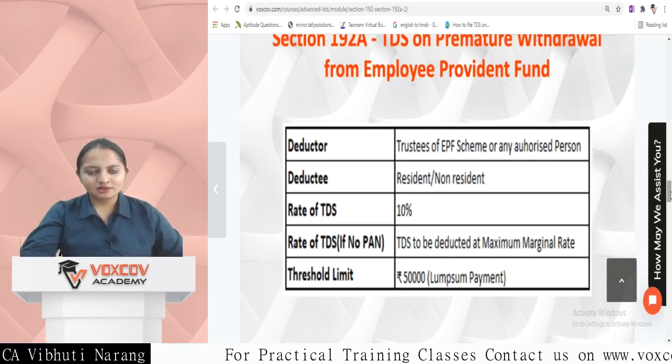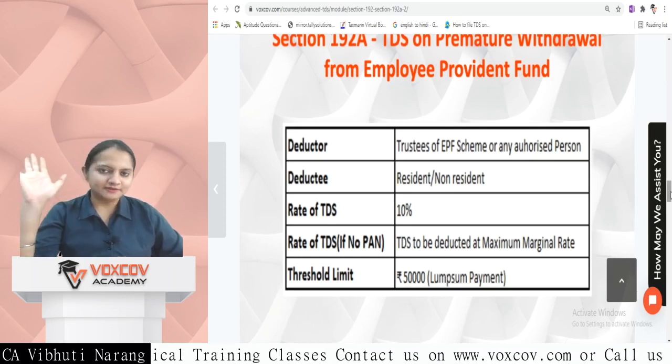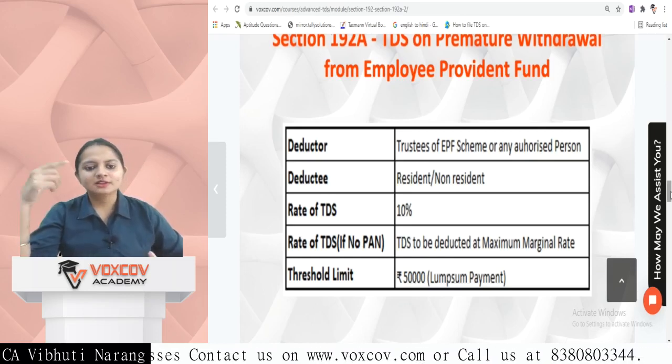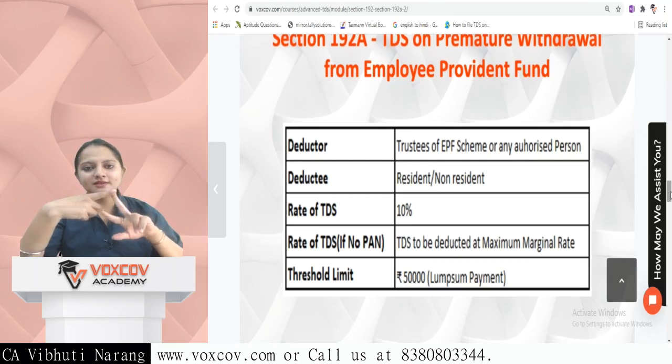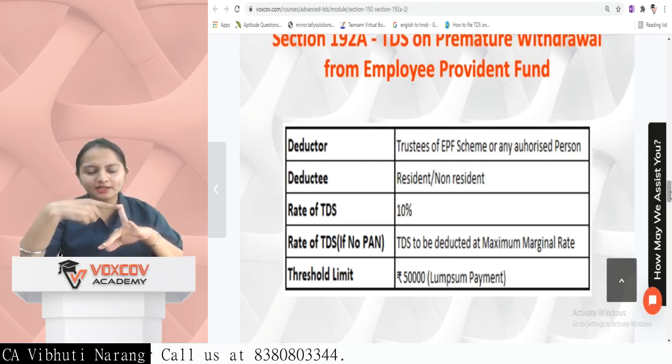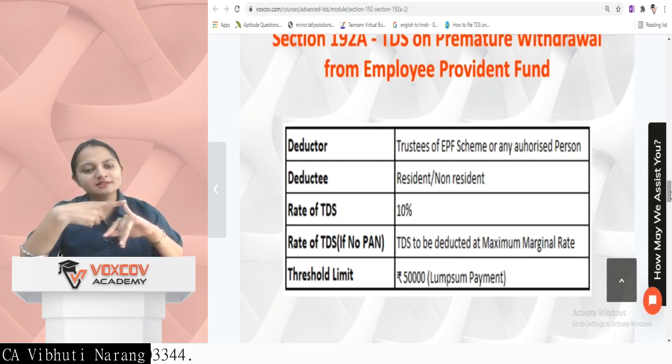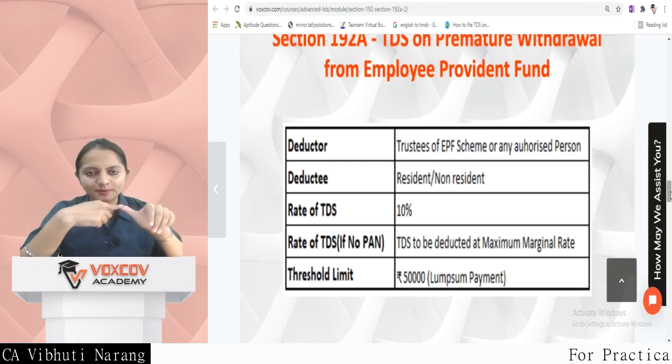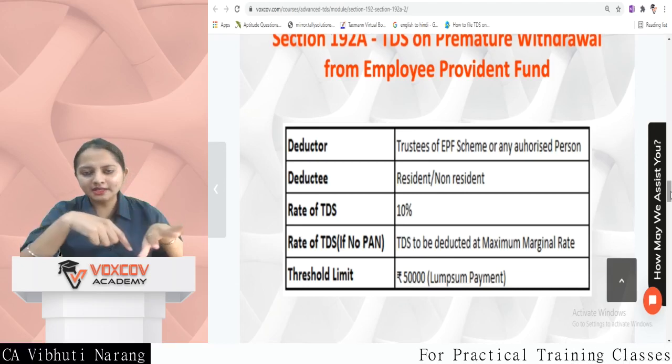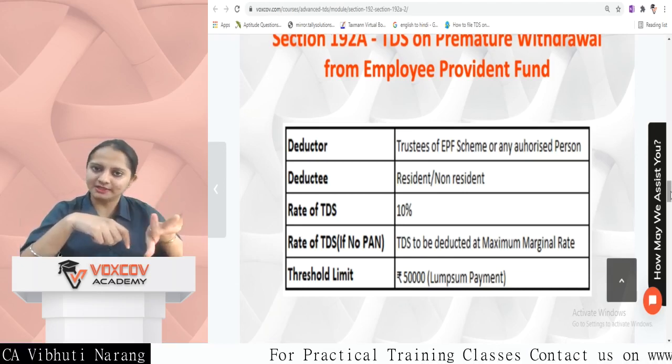In every section which I'll be discussing, you'll see 5 things which will be common. The first thing is the deductor. The second is the deductee. Third is the rate of TDS. Fourth is the rate of TDS if the deductee has not provided his PAN. And the fifth, any threshold limit, condition or other remarks that I have to discuss.